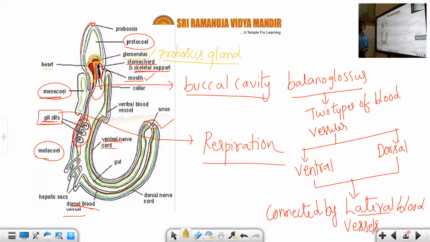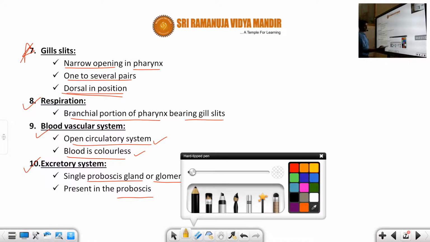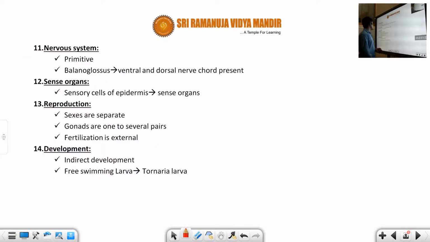It acts as a respiratory organ, and it acts as an excretory organ in function. It eliminates the waste material. Fine. So see, student, in the excretory system a single proboscis gland is present in the proboscis region. Fine. So hope you can understand, and let us move to the next slide, which is talking about the nervous system.